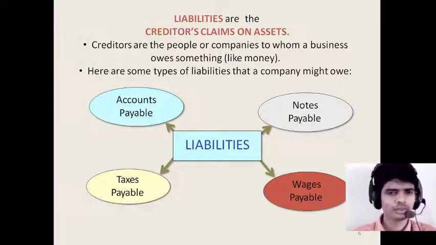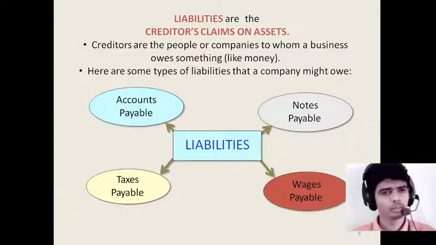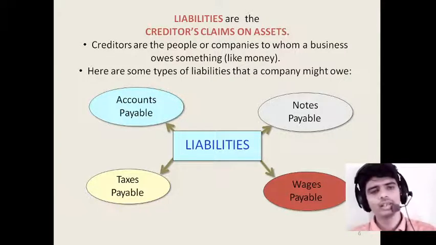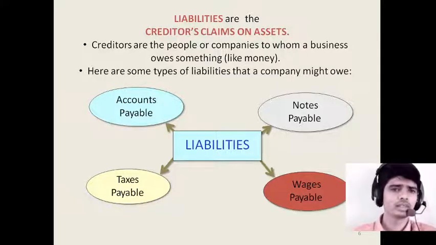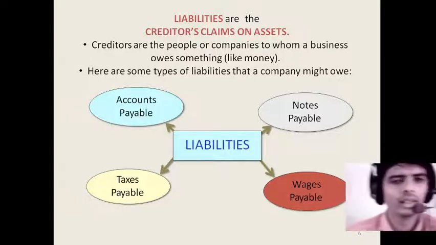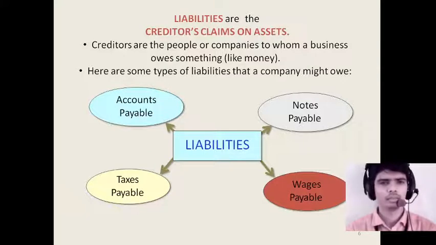If in our company we are in need of money for investment or any business activities, some person will approach and lend the money to us with a kind of interest, a kind of return. So the people or companies to whom the business owes something, in return we have to give a return to them, because as creditors they have paid money, so in return we have to pay the same. That is why creditors are a kind of liability to the business organization.